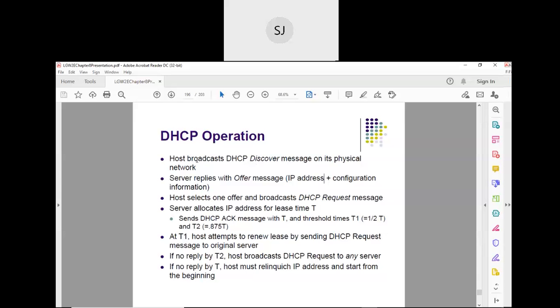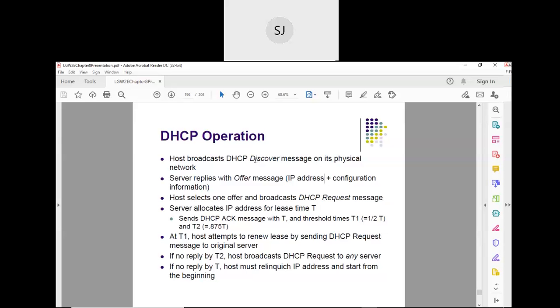D is discover. The host broadcasts DHCP discover. Suppose I am the client machine and I want to know my IP address, what will I do? I will broadcast DHCP discover. Why will I broadcast? Because I don't know the address of the DHCP server. Wherever the DHCP server is, it will receive it and then respond. Is it clear? That is why broadcasting is used.